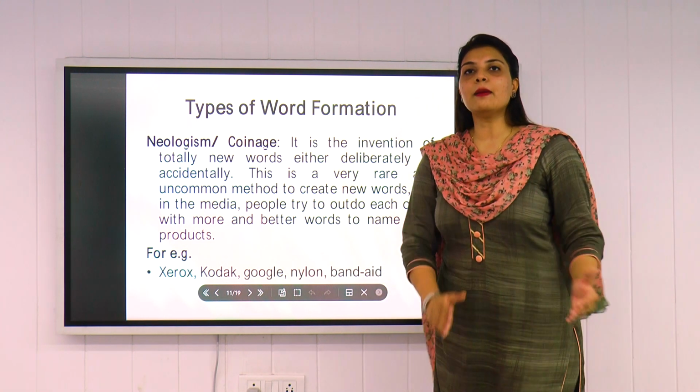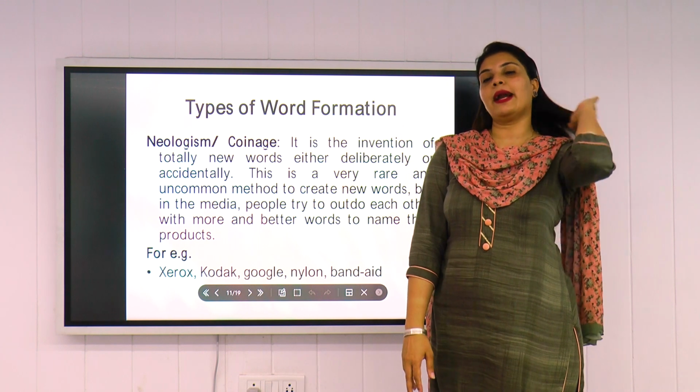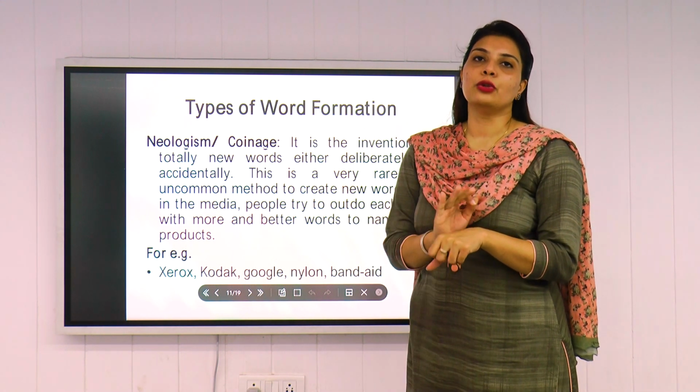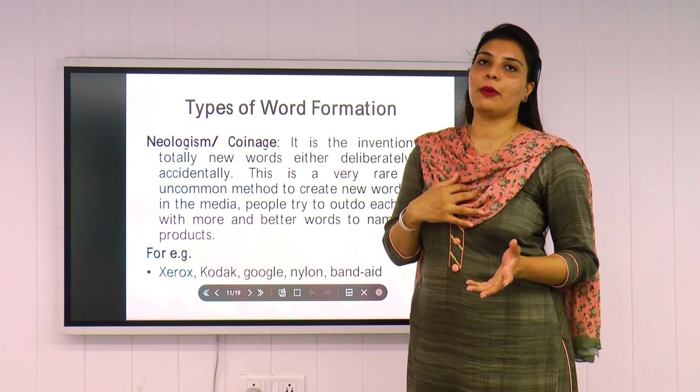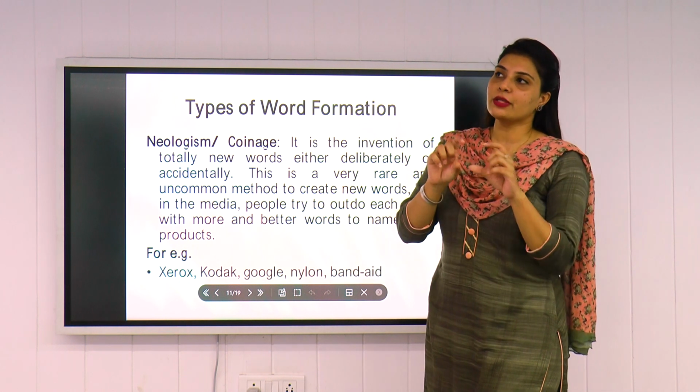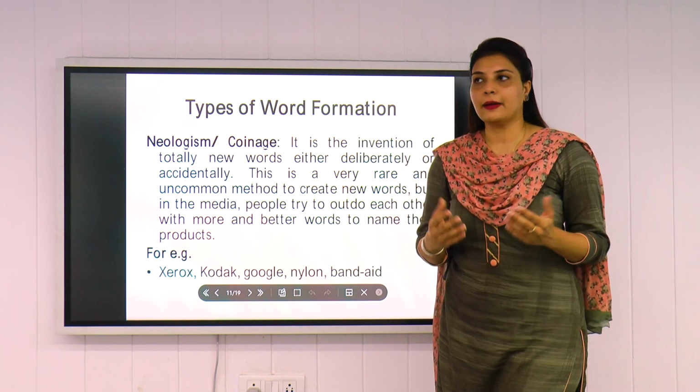Band-Aid is basically a brand name, but when it comes to Band-Aid, we all think of a plaster we put on our wound, right? So that is what Band-Aid is all about. This brand became a household name, Band-Aid. Everybody knows that plaster is Band-Aid.